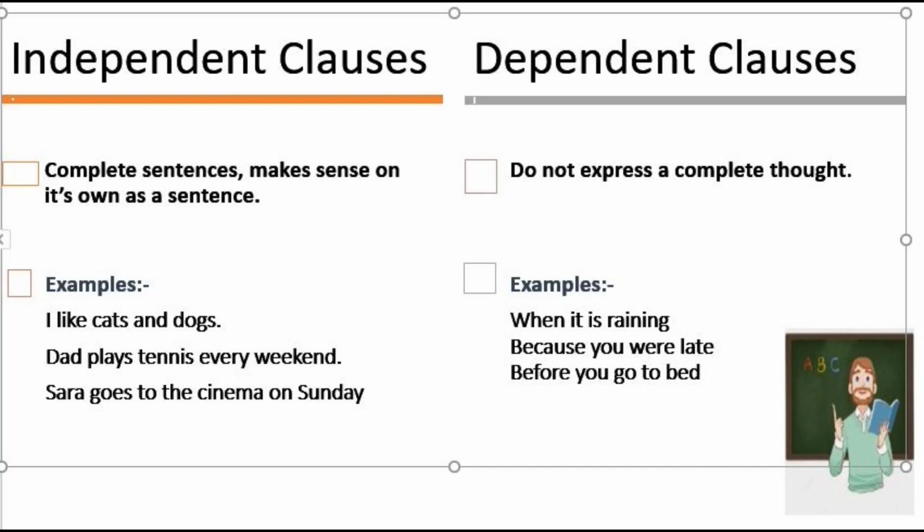Dependent clauses do not express a complete thought. Examples: when it is raining, because you were late, before you go to bed.